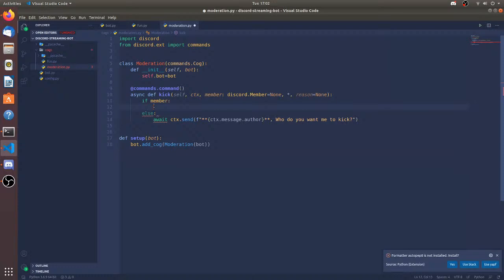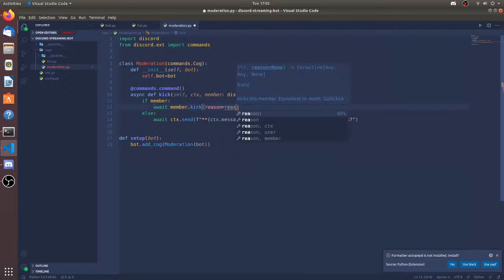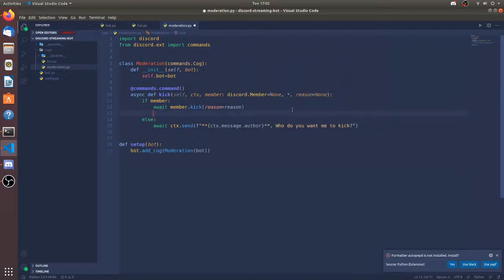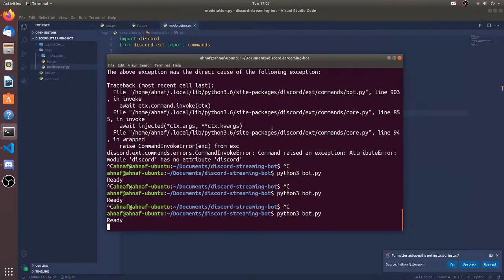Now I wanted to DM the user. No, that's complicated. I'm not going to be doing that. I'm going to make it simple but feature packed. So await member.kick, reason is going to be reason. Okay, so await ctx.send kicked, an f-string. Then let's make it bold. Member, oh sorry, member.